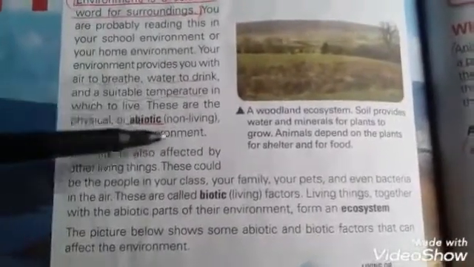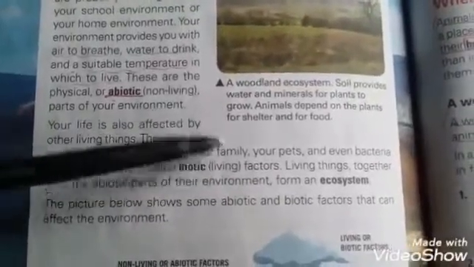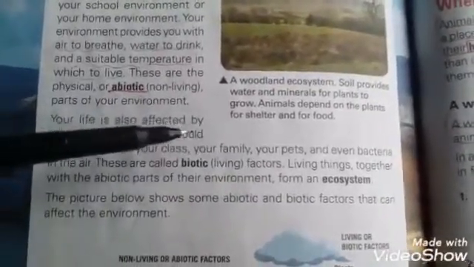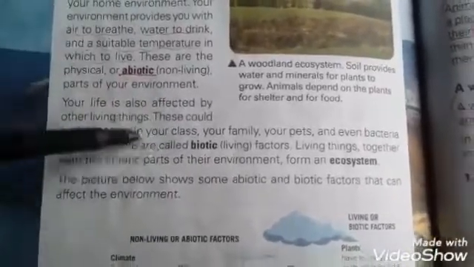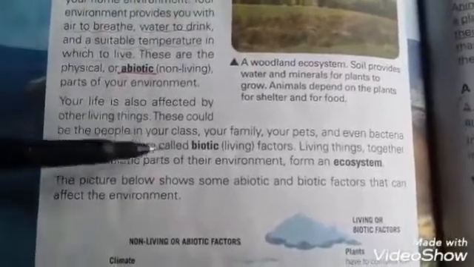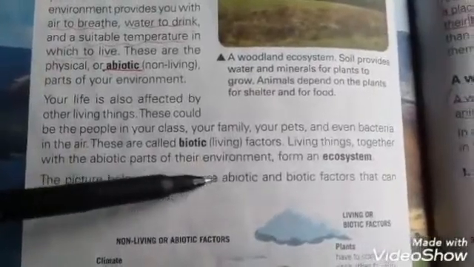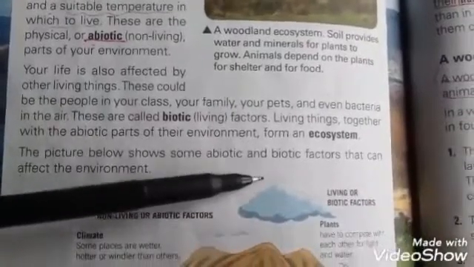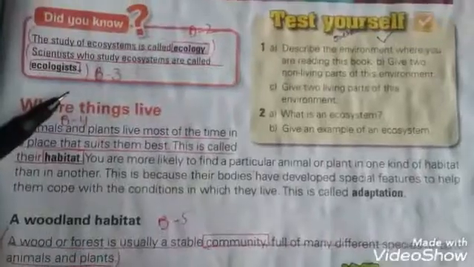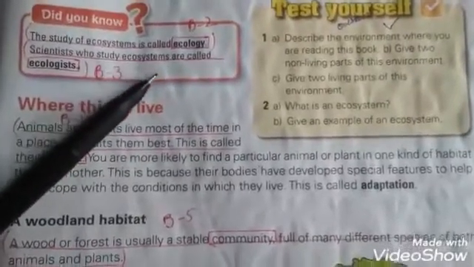Abiotic factors include water, air, temperature, and many physical features. And biotic factors, as we know, are plants and animals, especially microorganisms like bacteria. All these factors make our ecosystem. So an ecosystem is living things together with the abiotic parts of the environment. Page number 149. Did you know the study of ecosystems is called ecology,